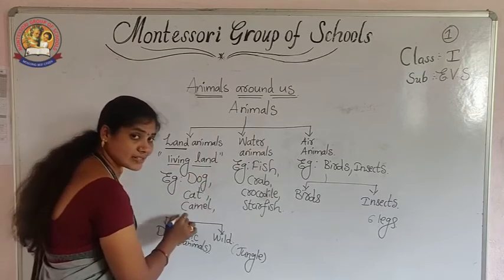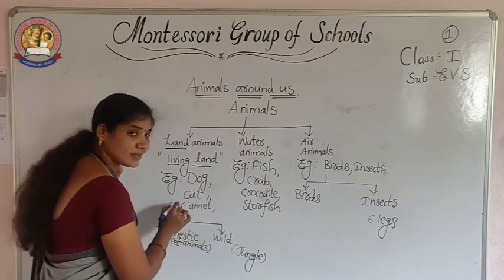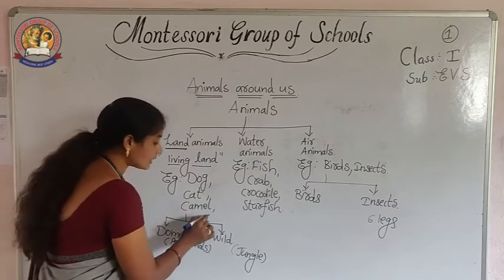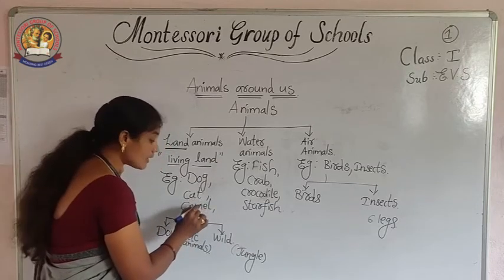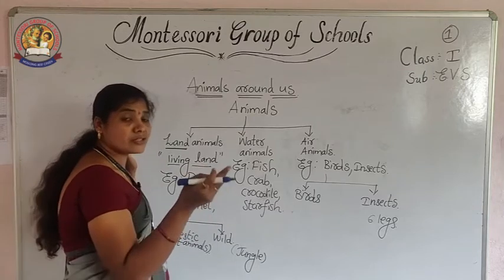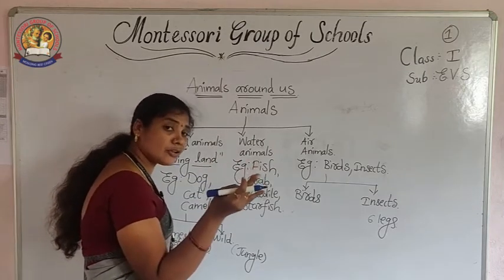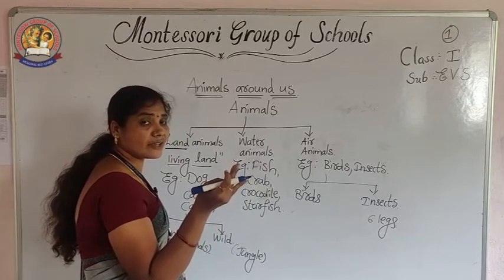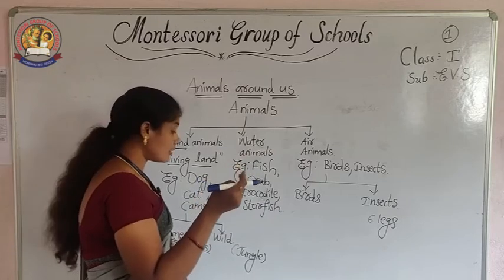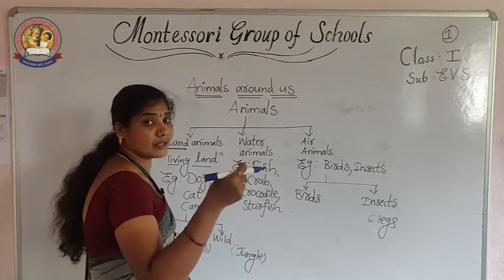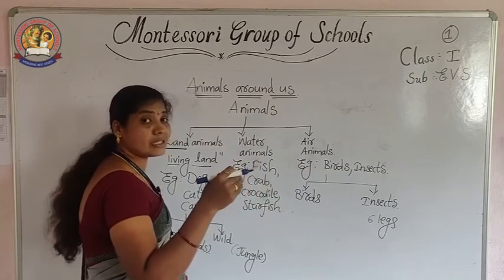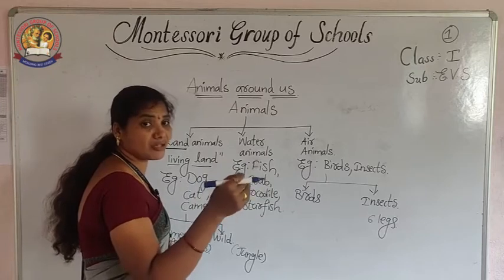Do you know where the camel is living? The camel is living in the desert, a very hot place. Even though there is shortage of water and shortage of food, the camel is living there. Why? Because it has some adaptations, some modifications according to the surroundings. According to the desert climate, its body parts are modified.